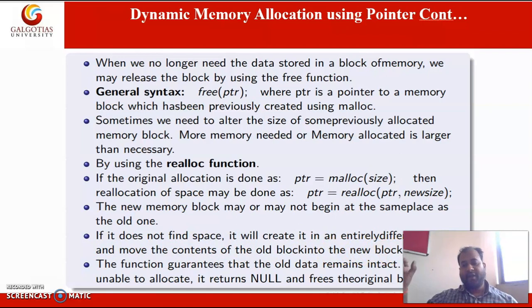So in the first block we have stored something and we are reallocating, it may be possible that at reallocation we require a larger or smaller size, then it will be allocated somewhere else, and the old data will be copied to that block. The function guarantees that old data remains intact. If it is unable to allocate, it returns null. Okay, this is the same.